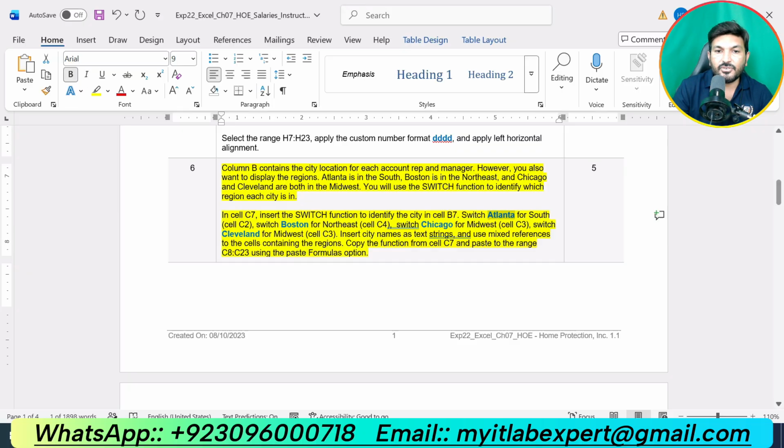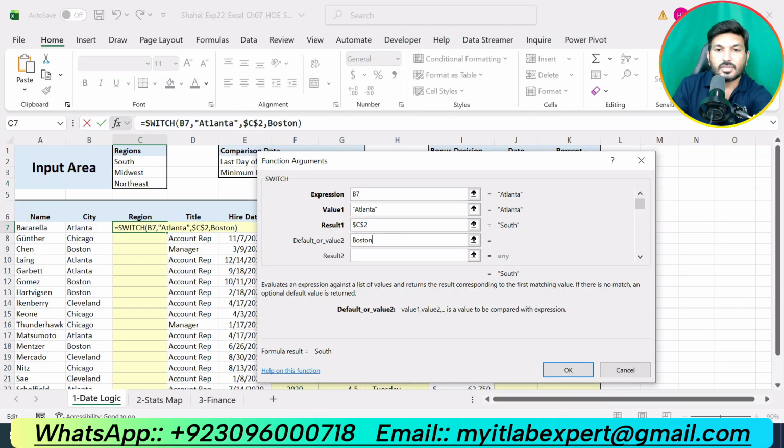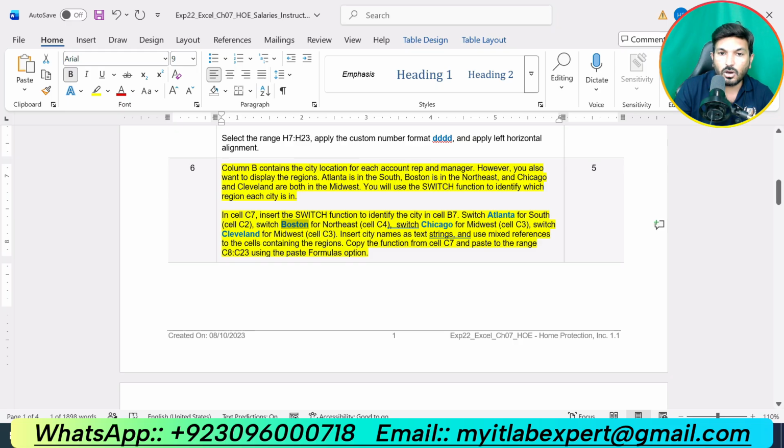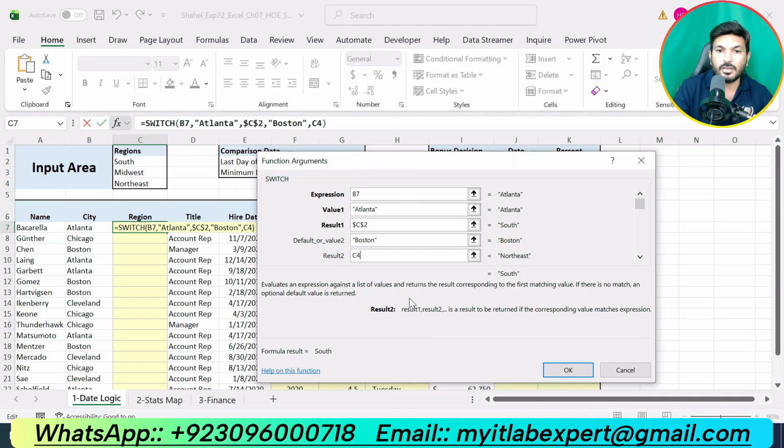If the expression is Boston, it will switch to the Northeast, cell C4. But make sure you use the absolute reference for this one.